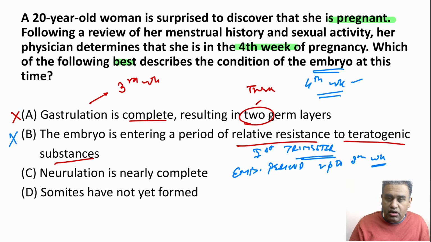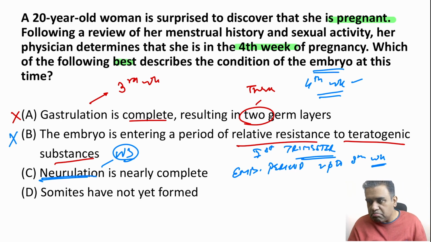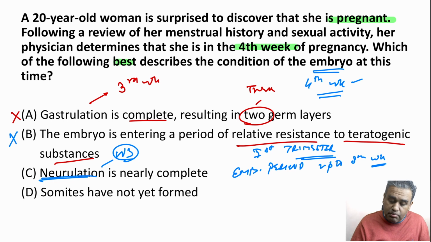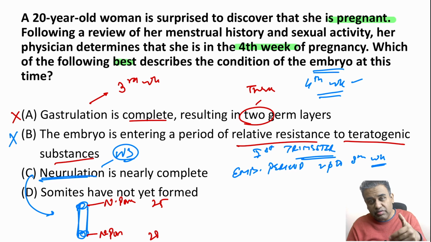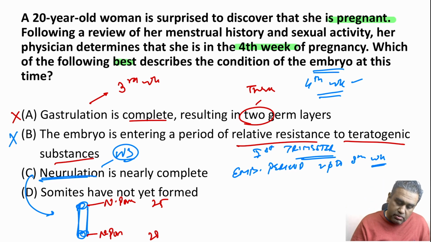Neurulation is nearly complete, third option. Neurulation starts on which week? It starts on week 3. And around the end of week 3, or the beginning of week 4, neurulation starts to complete. How so? Because in neurulation we have a tube known as the neural tube. In this neural tube we have 2 neuropores, and these neuropores start to close on day 25 and day 28. So from the 4th week they start to close. So obviously neurulation will be nearly completed, and therefore this is the best possible option till now.